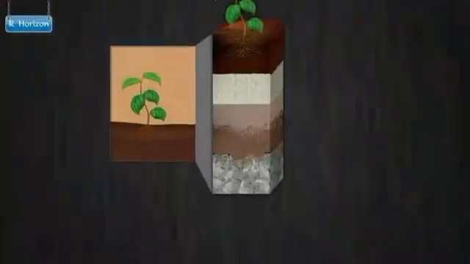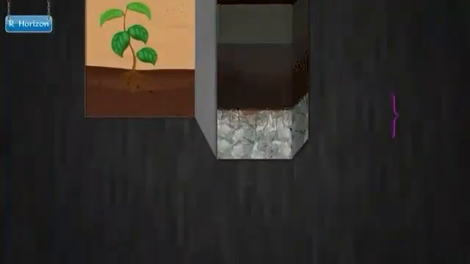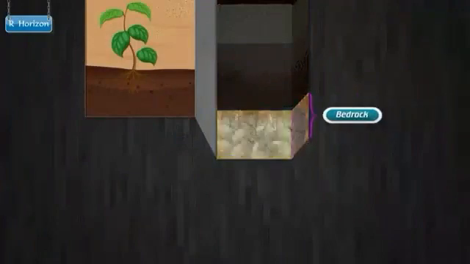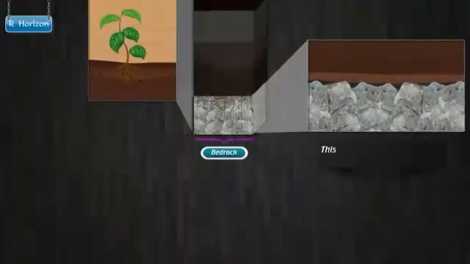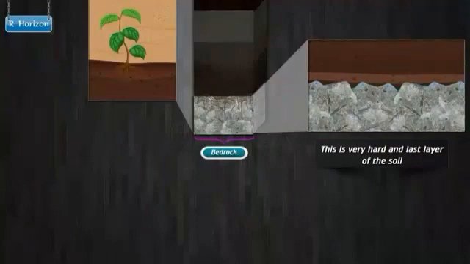R horizon. This is also called bedrock. This is the very hard and last layer of the soil. This rock acts as the parent rock for the future soil to be formed.